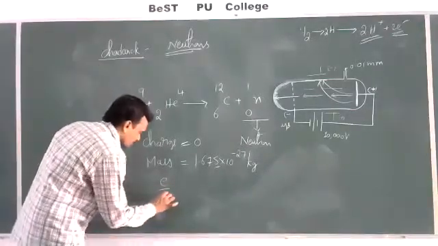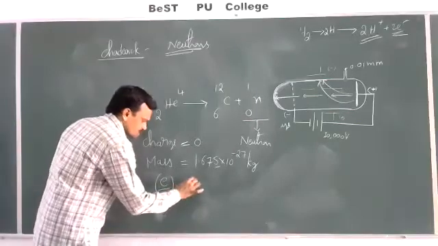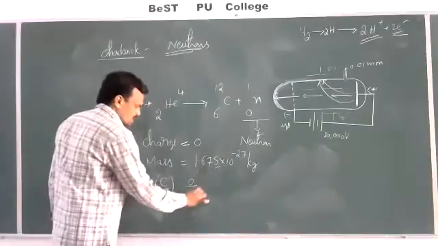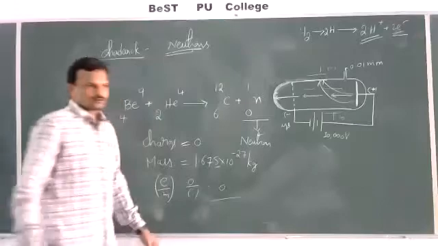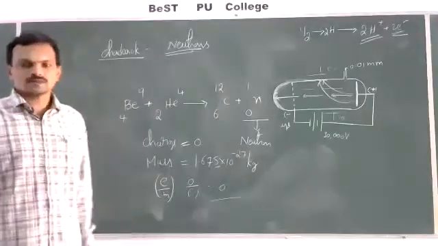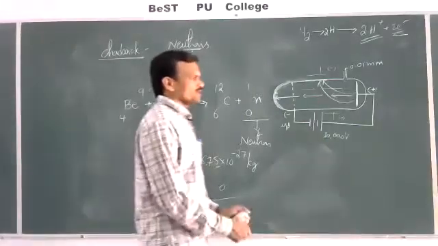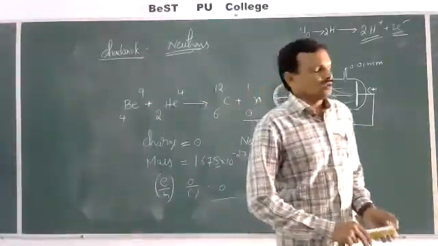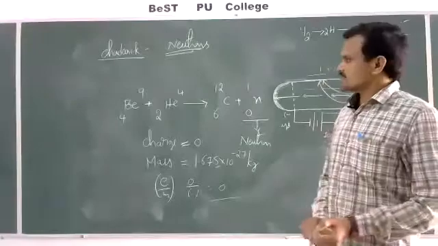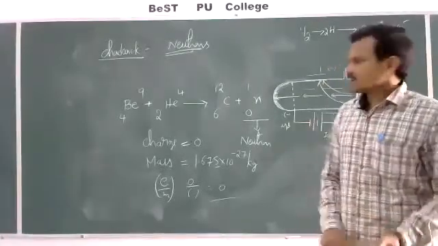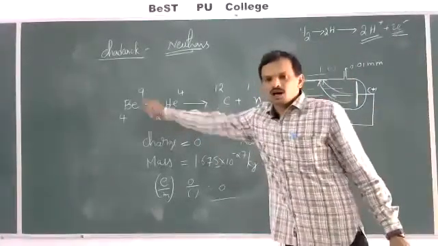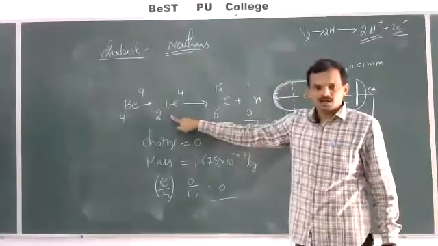What about e by m? e is equal to 0, and 0 by something is equal to 0. So there is no specific charge for the neutron. So this is regarding the discovery of the neutron. Neutrons were discovered by James Chadwick when beryllium nuclide was bombarded with an alpha particle.